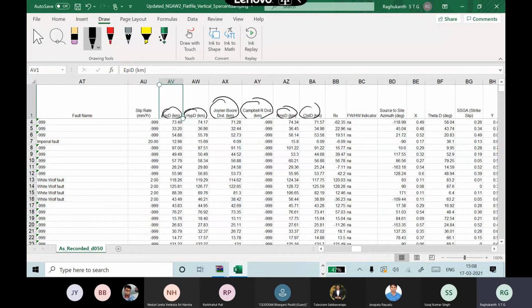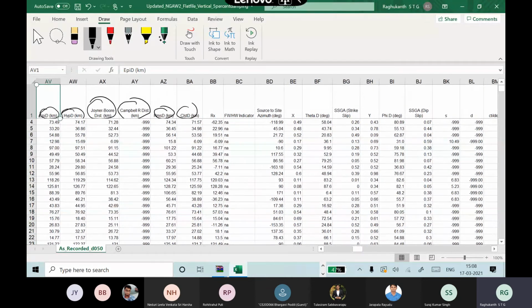Now you can see huge differences. Epicentral distance is 73, hypocentral is 74, Joyner-Boore is 71. You can get a variety of these numbers. So which one do you have to use? RJB. Which is best, there is no single answer, but you can take RJB. So the magnitude is there, and RJB is there.